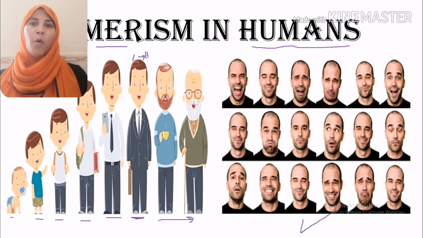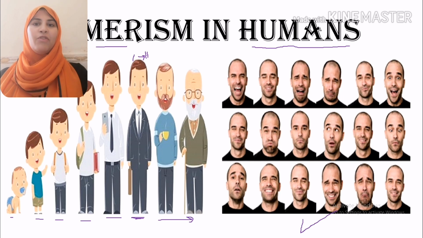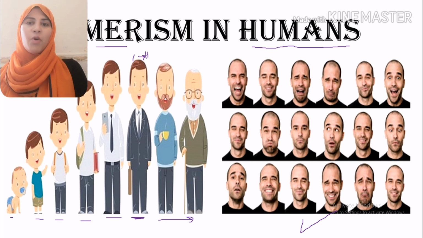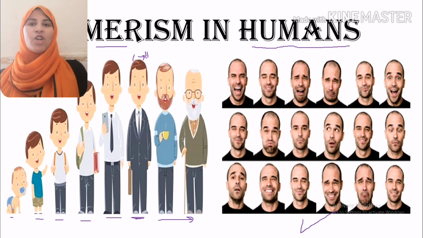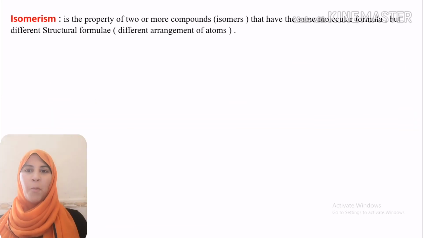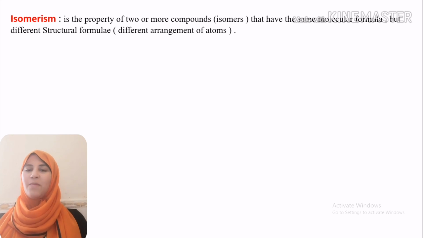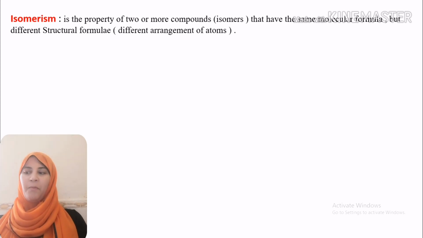So we are growing, we are changing every time. So, changing in humans is exactly like changing in organic compounds, in isomerism. So, let's start with different types of isomerism in organic compounds.